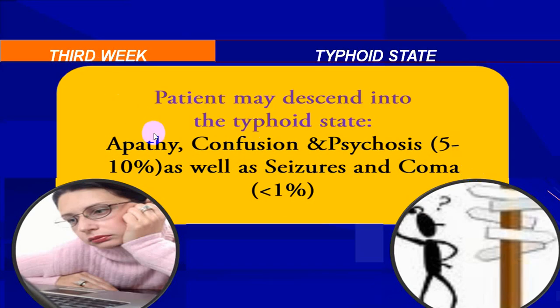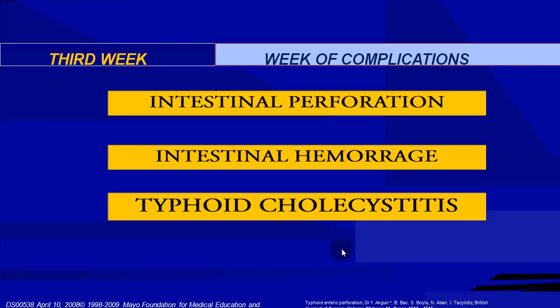And in the 3rd week, now the person starts developing complications in the form of intestinal bleeding, intestinal perforation, CNS involvement in the form of apathy, confusion, psychosis, seizures. The person can even be comatose. So that is what we call a typhoid state, quite common.